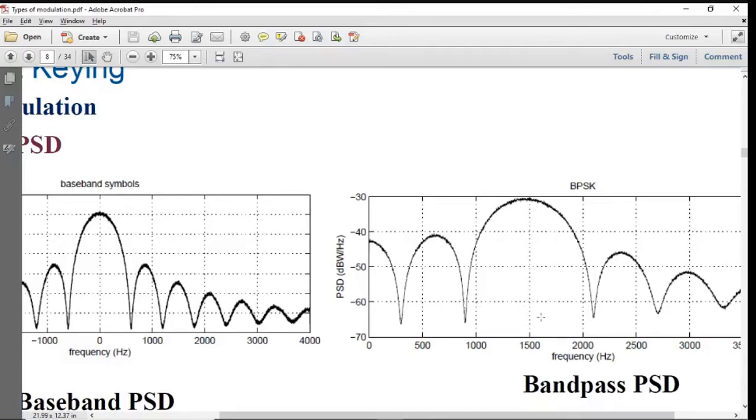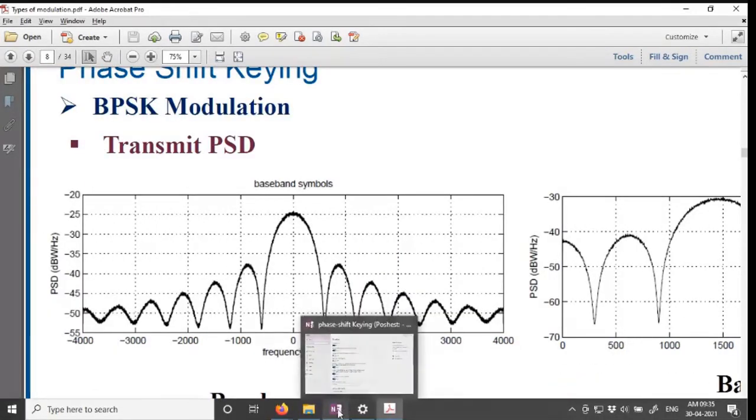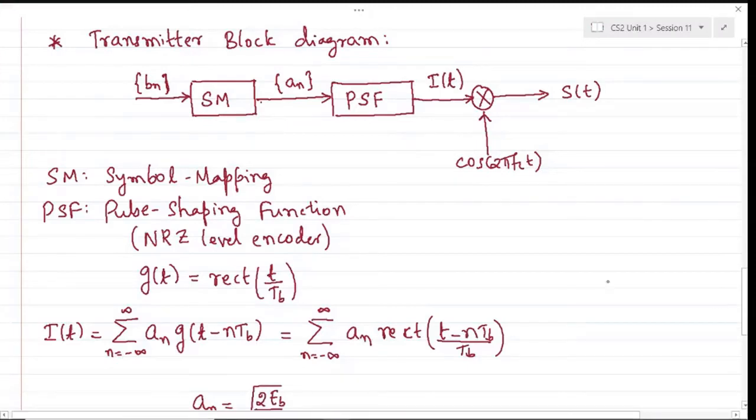And hence you can find out the bandwidth occupancy as well. The major lobe exists between around 1000 to 2000 hertz, and hence you can also calculate the bandwidth of the power spectrum, based on the band pass power spectral density. Yeah, this is generated based on your MATLAB simulation.